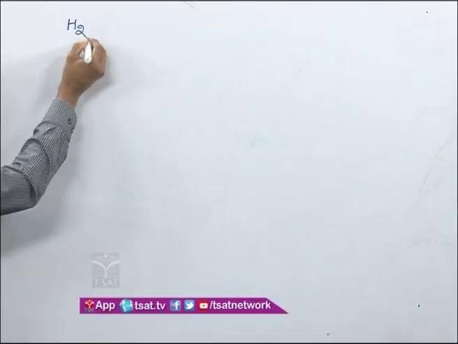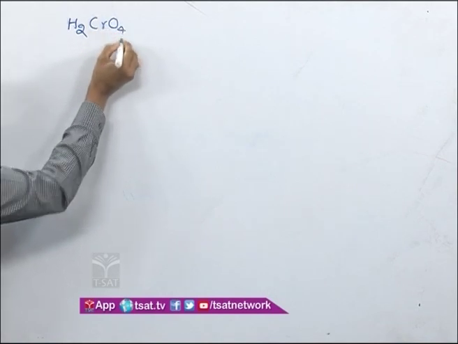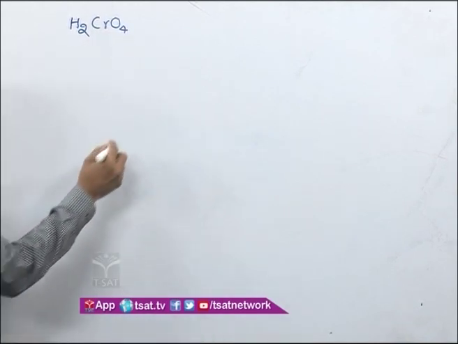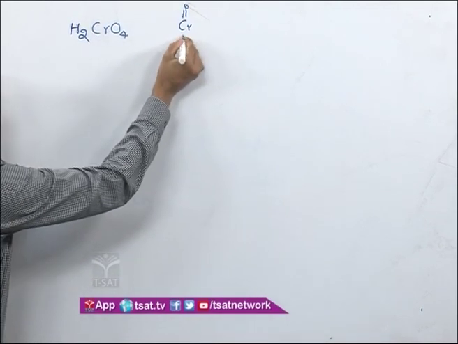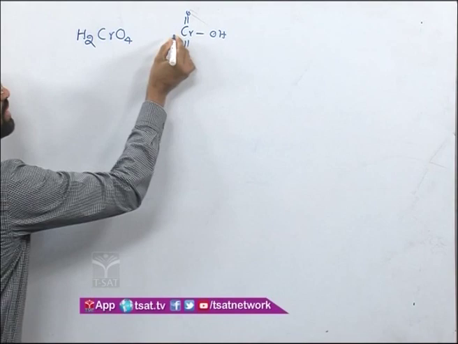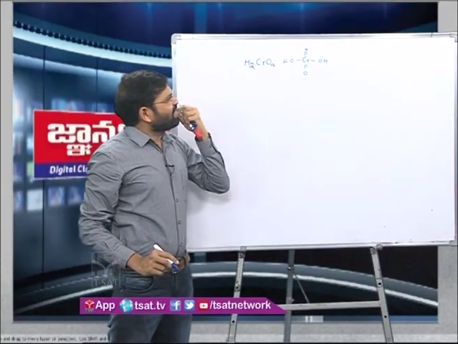Chromium based oxidizing agents, there are eight of them. That is chromic acid, which I will write as H2CrO4. If I write its structure, it looks just like a sulfuric acid structure. There is chromium, a double bond oxygen, a double bond oxygen, OH and OH. This is your chromic acid.